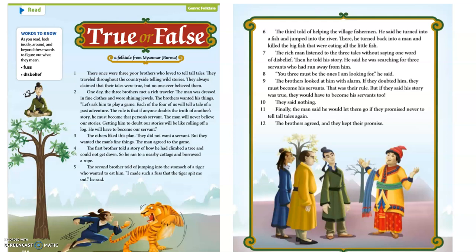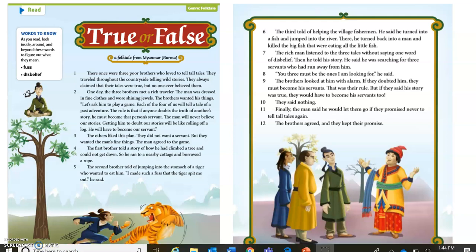Before we begin, we have a sidebar, which includes words to know. In the sidebar, it reads, as you read, look inside, around, and beyond these words to figure out what they mean. The words are fuss and disbelief. And now let's get started with a folktale from Burma.